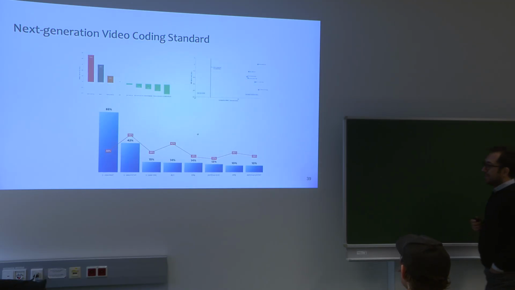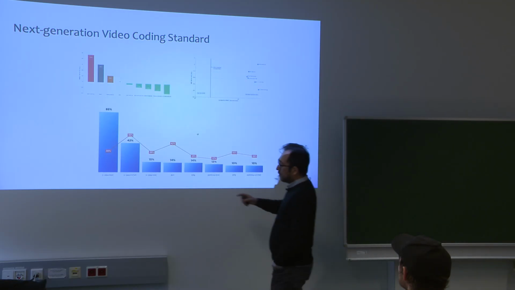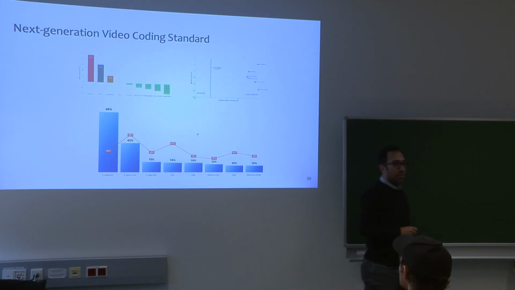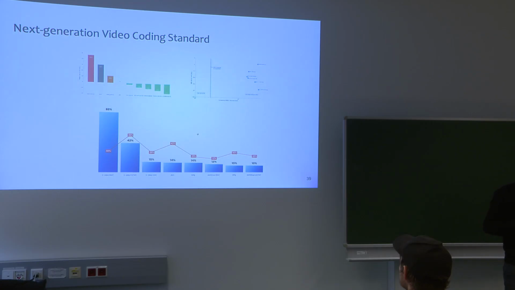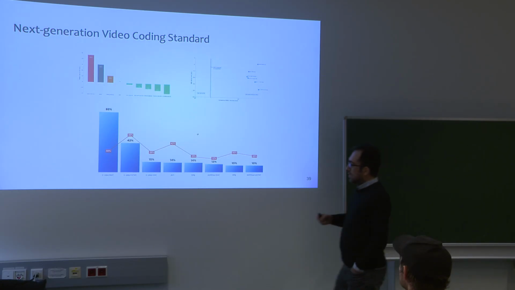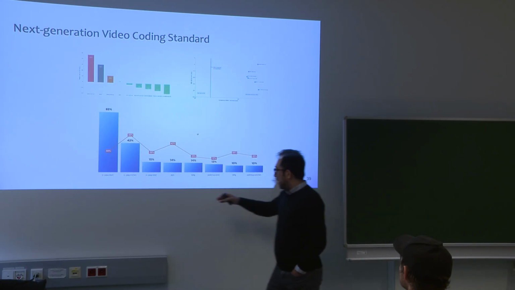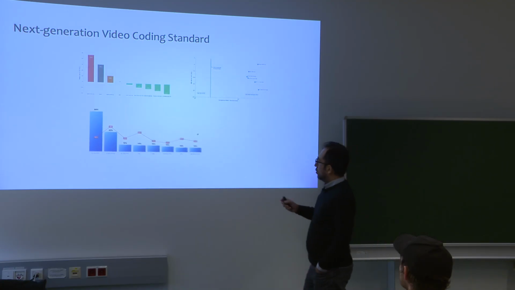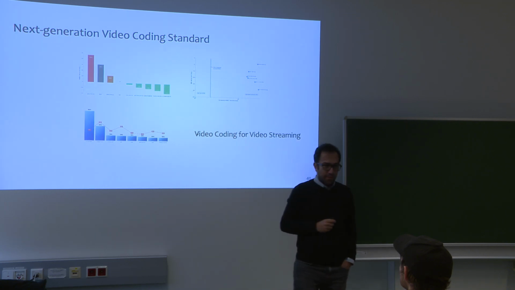And this explains why a standard from 2003 is still widely used. AVC, more or less all the videos are encoded in AVC. Just recently, the trend increased to use a bit more HEVC and AV1. And this motivates me to work on video coding for video streaming.